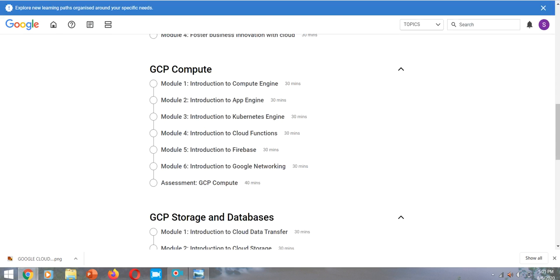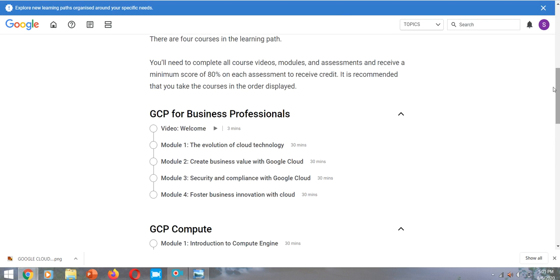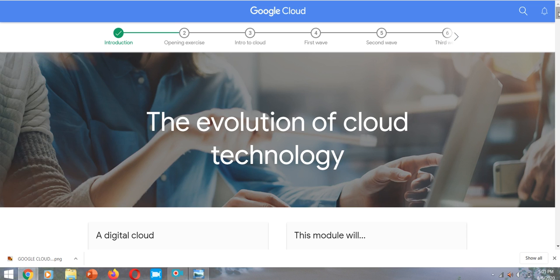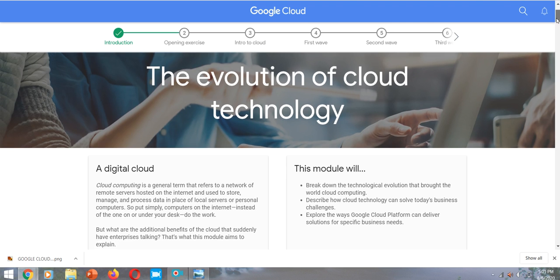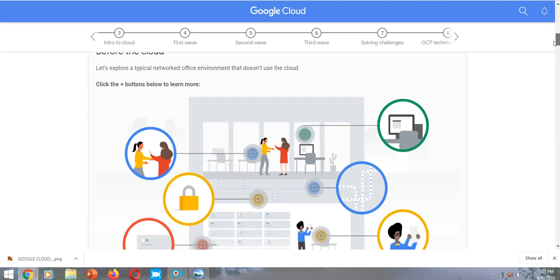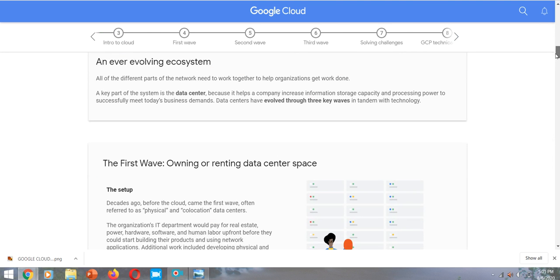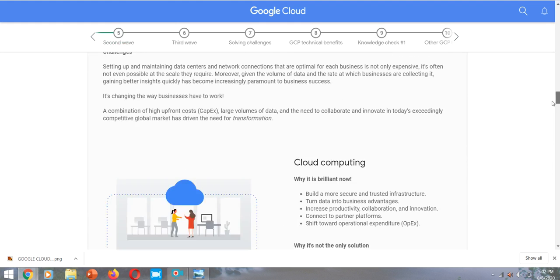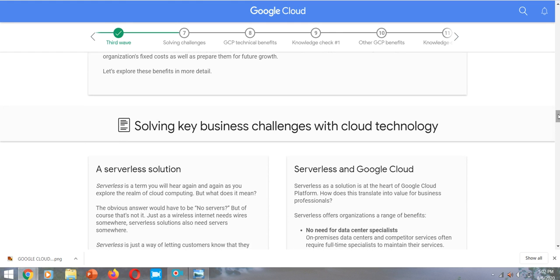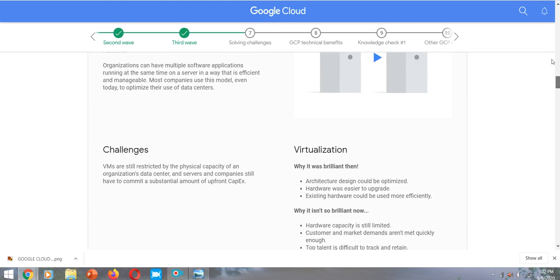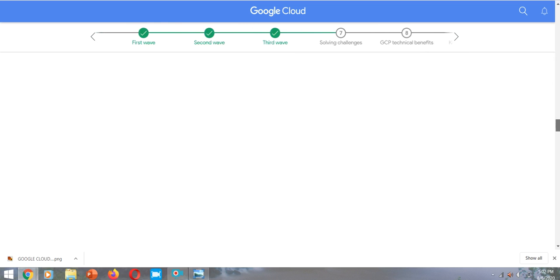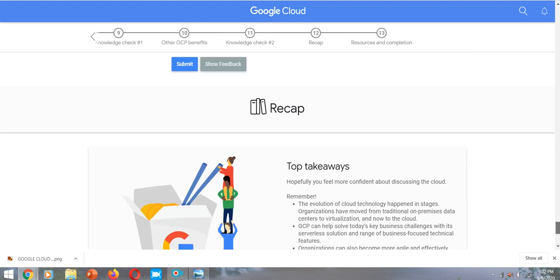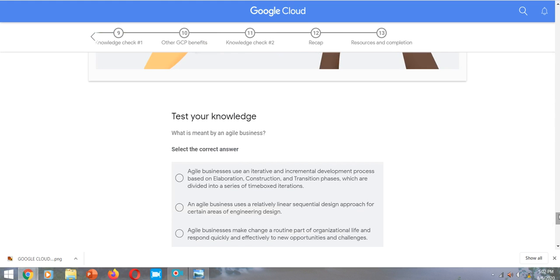So I just open this particular page of the Google Cloud Platform certification, the business professional page, and on this page you will get to the first slide, which is the evolution of cloud technology. You will have to read and restructure all the course. You will have to gain knowledge from this particular page, from every single video that is available on the page, and all the assignments and PDFs available on the page, and you will go step by step to complete this course. And after you complete all of the above page, there will be a test